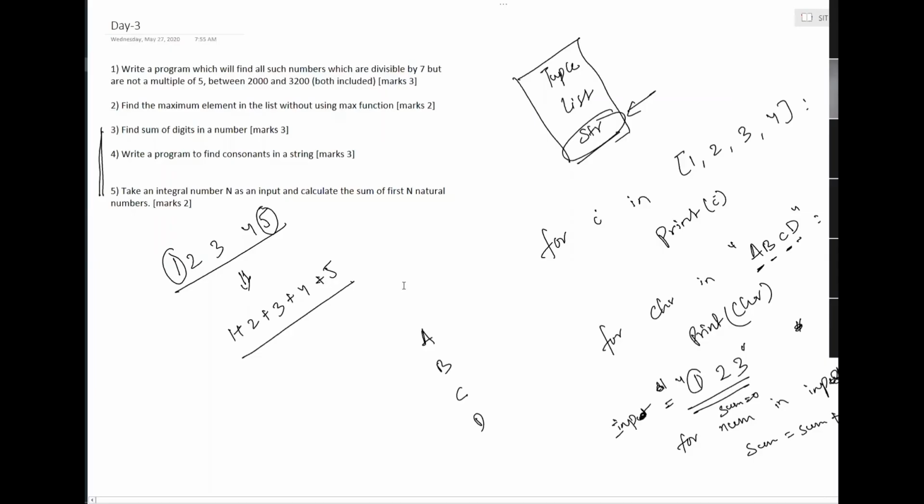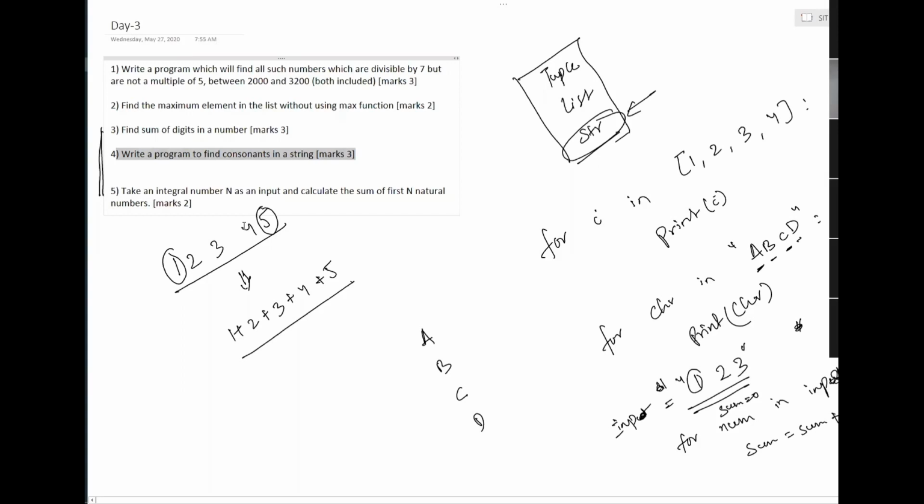Then the next question is, write a program to find consonants in a string. That's fine, we will discuss this later, because it is going to take a lot of explanation. There are 2-3 ways we can solve this, and I will be discussing it towards the end. Another question is, take an integral number n as an input and calculate the sum of the first n natural numbers.